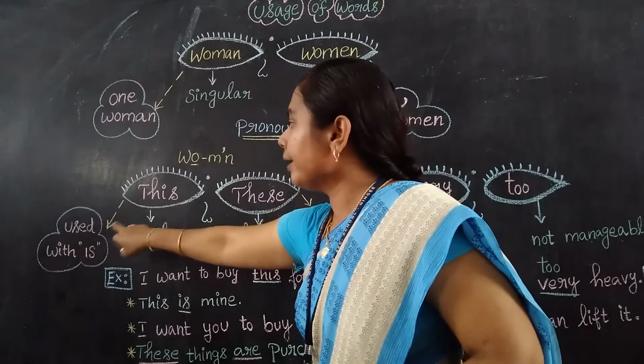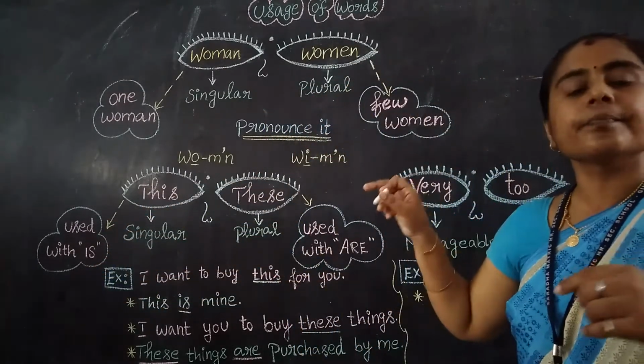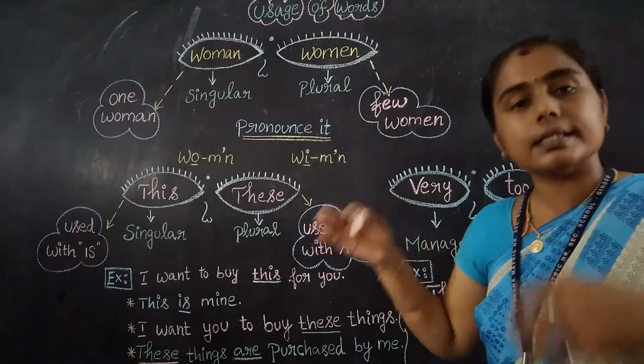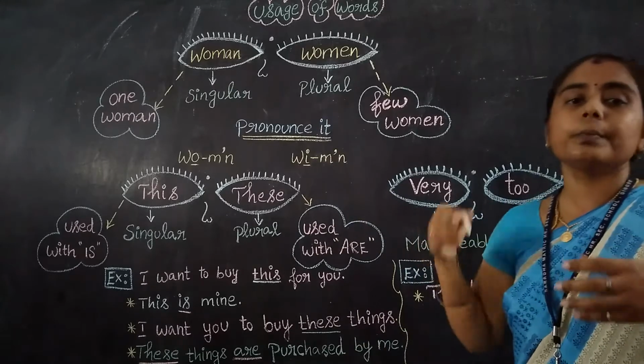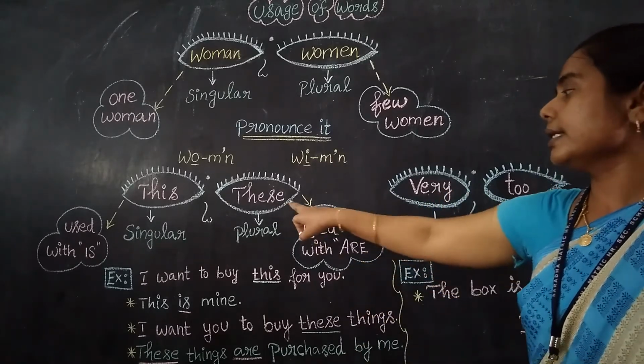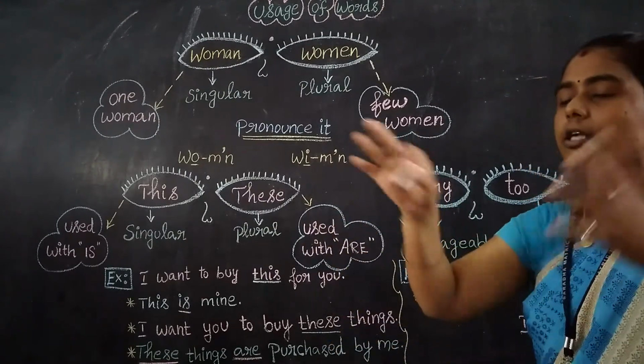This is used with is, and these should be used with are, A-R-E.